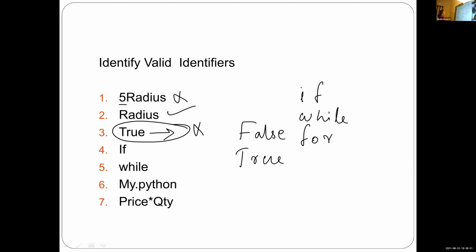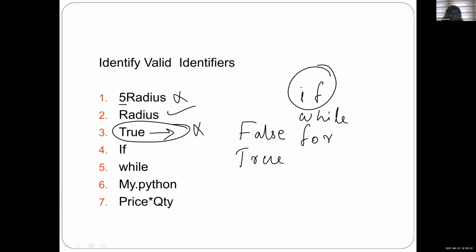Basuri, what about the fourth one? If, is it a valid identifier? No, it's not a valid identifier. Why, Basuri? It is a keyword. The keyword if is in small letters. Here it is capital letters IF.